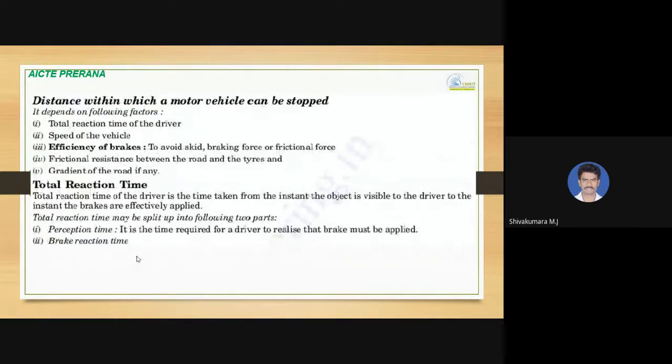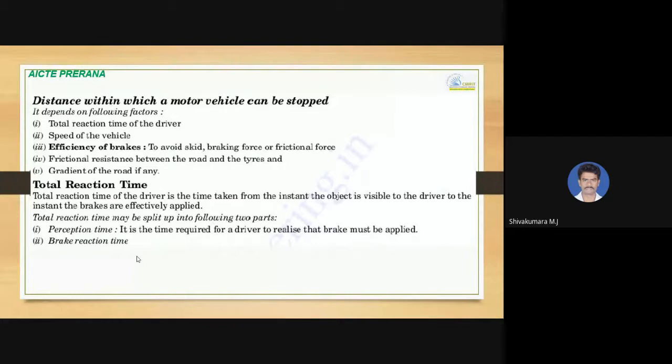The distance within which a motor vehicle can be stopped depends on the total reaction time of the driver, the speed of the vehicle, the efficiency of brakes, the frictional resistance between the road and tires, and the gradient of the road, if any. These are the factors which influence the stopping sight distance, that is SSD.